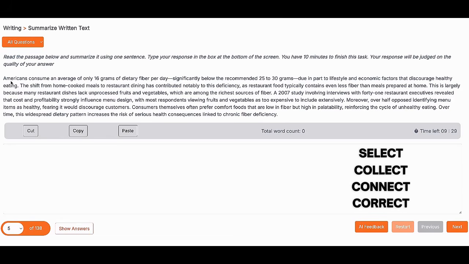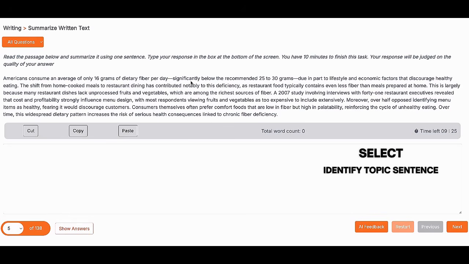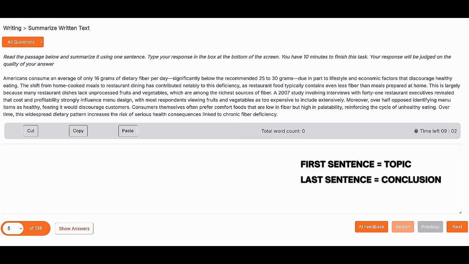So first, let's start with selection of points. For selection of points, we need the topic point, we need the conclusion point, and we also need two to three important points from the middle. So topic is always there on the top. The first sentence is generally the topic sentence. The last sentence is usually the conclusion sentence.